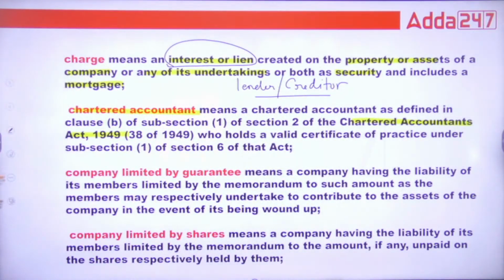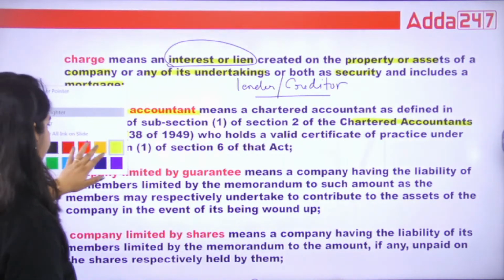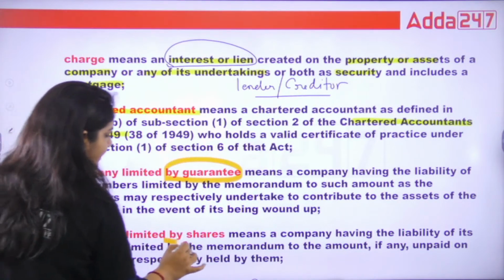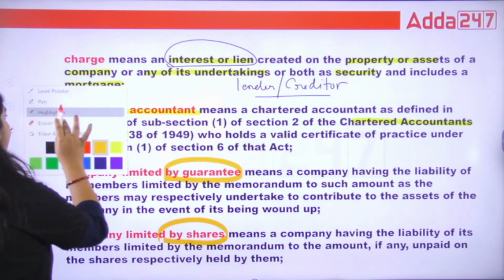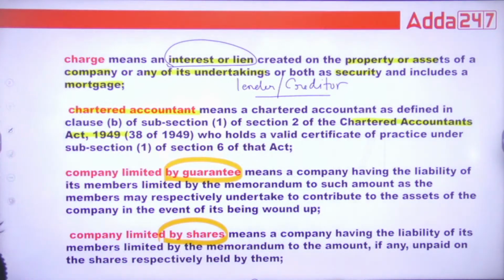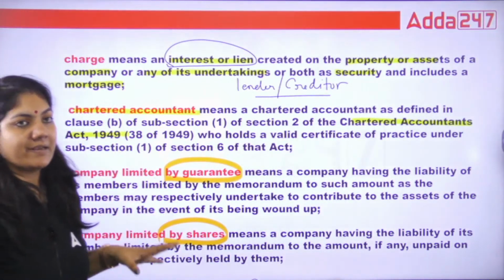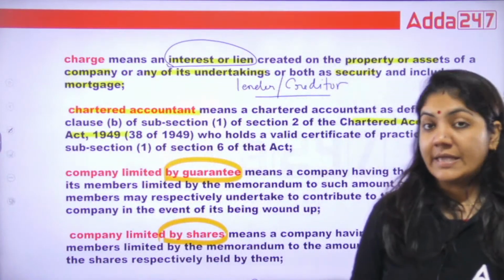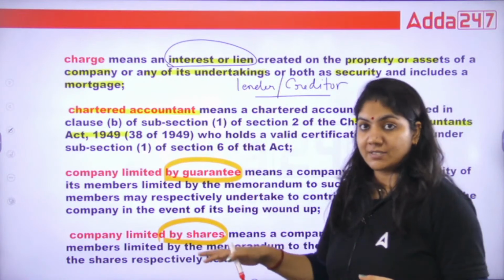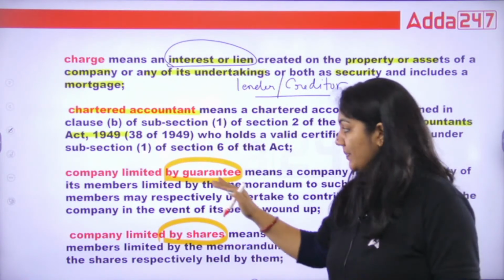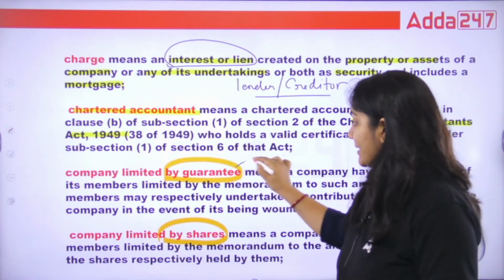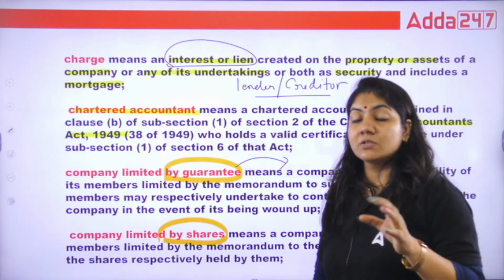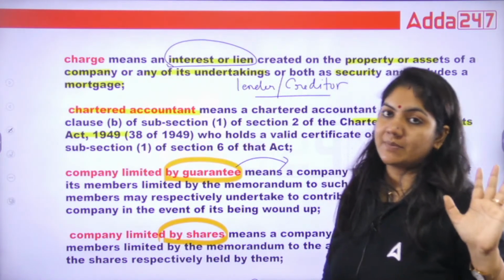In the types of company, as you can see, there is company limited by guarantee and company limited by shares. We have already done the types of company. The company which is limited by guarantee, it means suppose any company is going to be wound up, in that case, suppose person X has given a guarantee of 50 lakh rupees, so only 50 lakh rupees that person is liable.